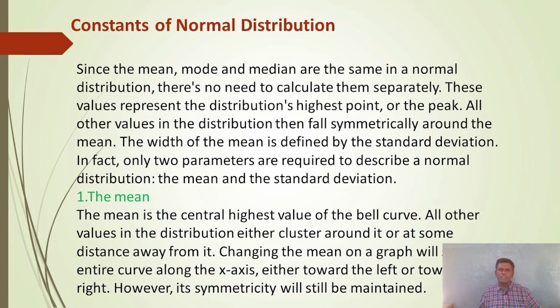The first one, the mean. The mean is the central highest value of the bell curve. All other values in the distribution either cluster around it or at some distance away from it. Changing the mean on a graph will shift the entire curve along the x-axis, either toward the left or toward the right. However, symmetry will be maintained.